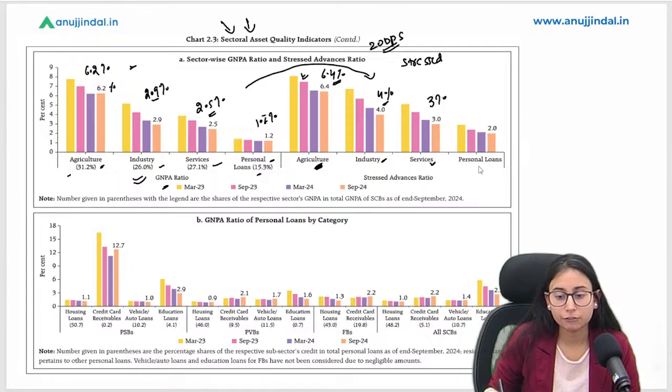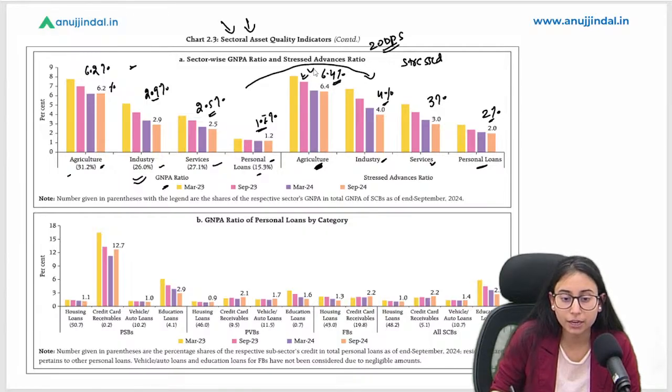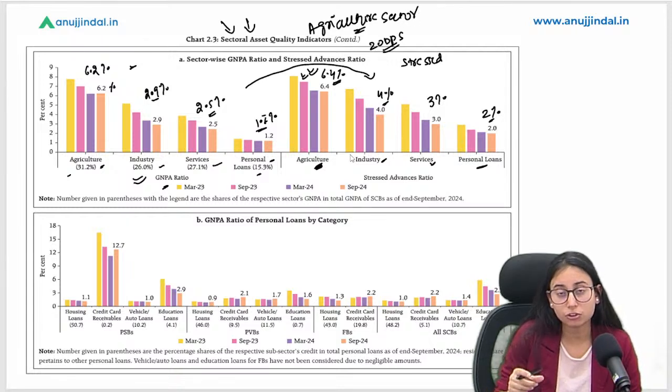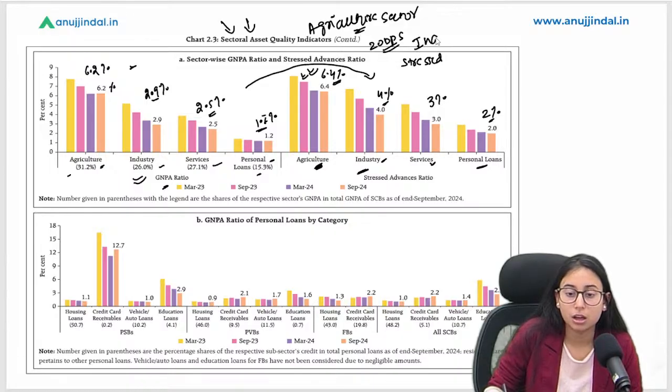And if we talk about the personal loans, it has increased from 1.2% to 2%. So we can see the largest GNPA under the stress scenario is the agriculture sector. So the agriculture sector is the riskiest one. And if we talk about which sector has the largest increase in GNPA, it would be industry. The industry sector is going to be very risky under the stressed scenario. I hope it is clear.